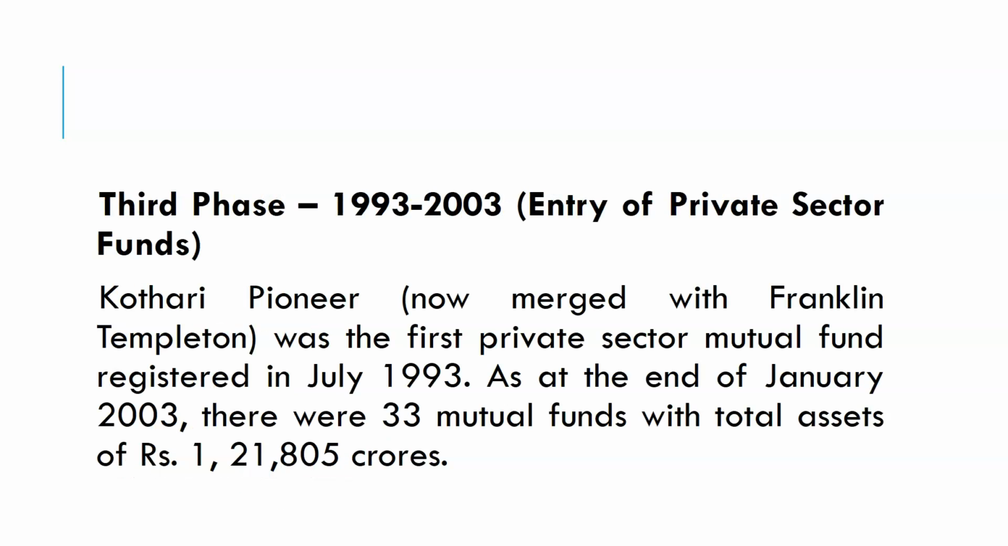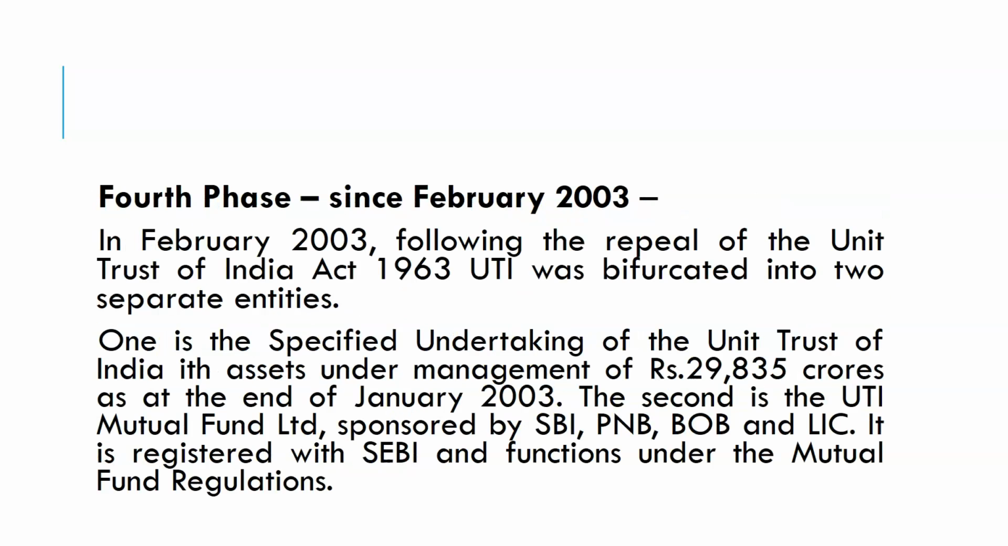The third phase, 1993 to 2003, was the entry of the private sector into the market. Kothari Pioneer, which is now merged into Franklin Templeton, was the first private sector mutual fund, registered in the year 1993. At the end of 2003, there were 33 mutual funds with a total asset of 1,21,805 crores of corpus collected from the investors at market value.